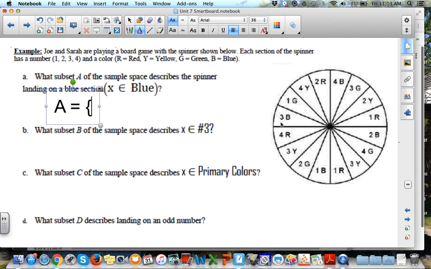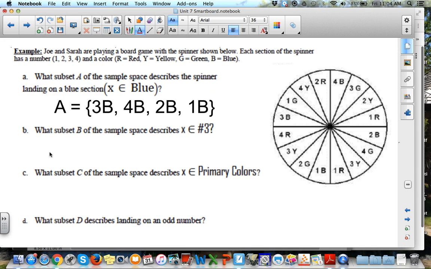So if we start over here on the far left, we have a 3B that's blue. If we keep going around, we come to a 4B. Keep going around, we have a 2B. We have a 1B. And that's it. Those are all of the options that have blue as part of them. We didn't care about any of the other colors. And we carried the number with our elements, but that didn't matter when we were picking them. We were just looking for the blue.